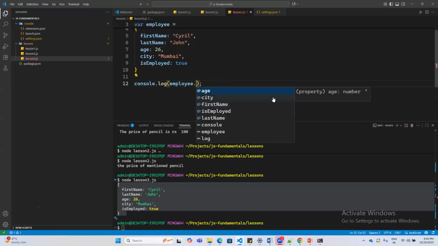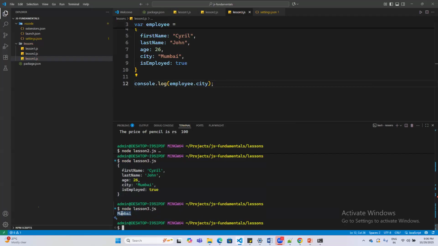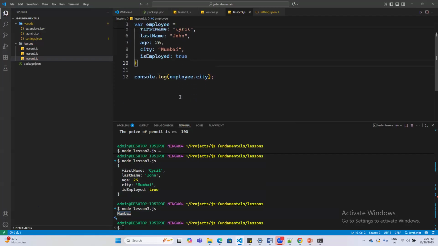Age is now a property of employee. If I am only interested in where this employee is from, I can type a console statement with employee dot city, and this way you can access the city in which this employee is residing.